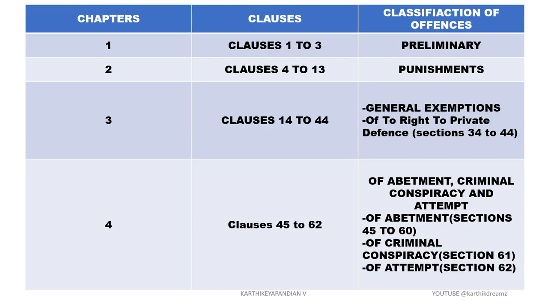General exemptions, that is from 14 to 33, and in which we have another subtopic of right of private defense, where the sections are from 34 to 44. Next is chapter 4, clauses 45 to 62, and this will again be subdivided into different subtopics. The chapter name is of abetment, criminal conspiracy, and attempt. For abetment, we have sections 45 to 60. For criminal conspiracy, section 61, and for attempt, section 62.